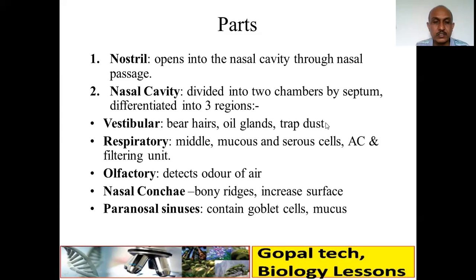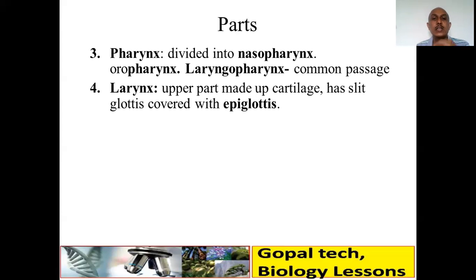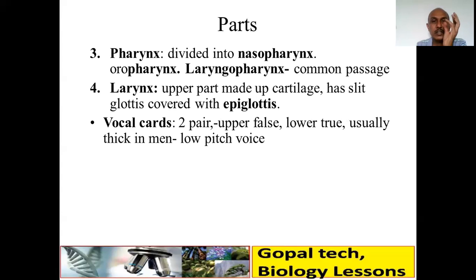So this is a sinus. Third part is pharynx. It is divided into nasopharynx, oropharynx, laryngopharynx. And this is the common passage for the food from the mouth and from the nose. Larynx, that is upper part made up of cartilage and has a small slit opening called a glottis, which is covered by a leaf-like flap, that is called epiglottis. So it will open and close the entry of trachea. So larynx contains the vocal cords.